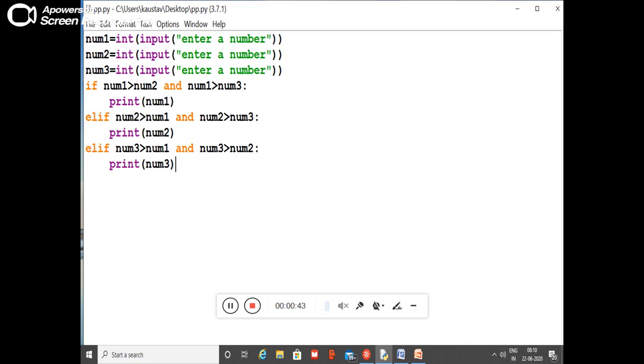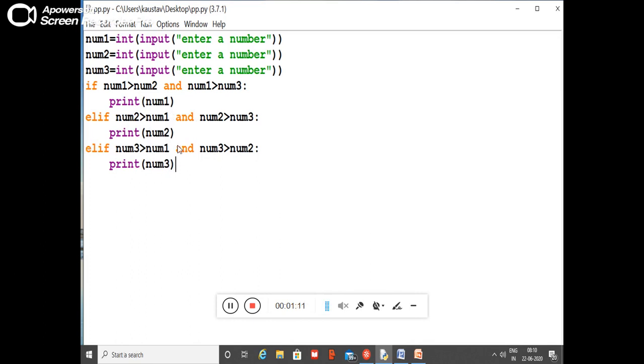So if num1 is greater than num2 and num1 greater than num3 colon. In if and elif, everywhere we have to use this colon. No braces, no semicolon. Only the indentation and colon mainly are going to be used over there. Print number 1, elif num2 greater than num1 and num2 greater than num3.